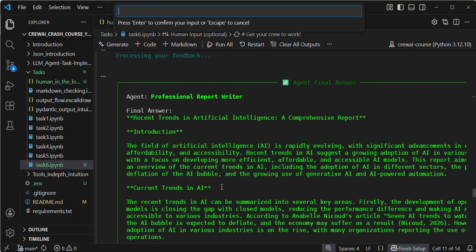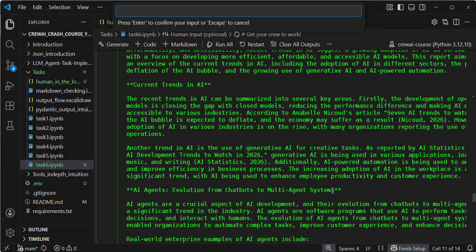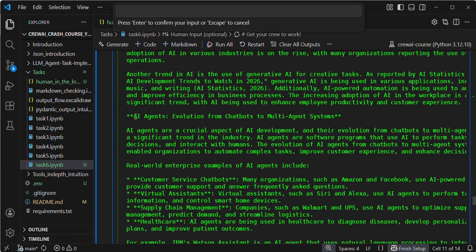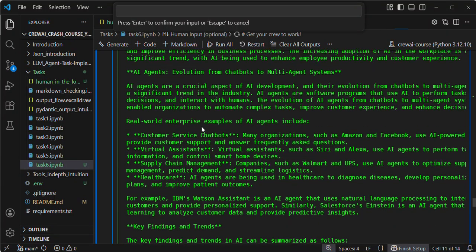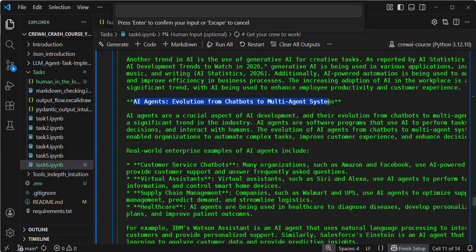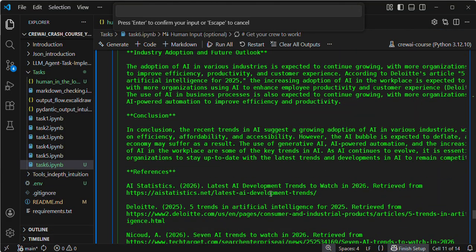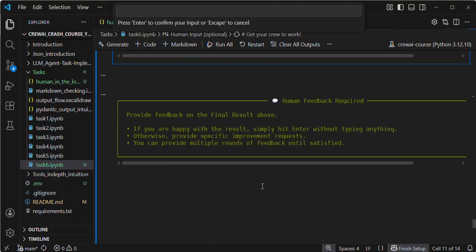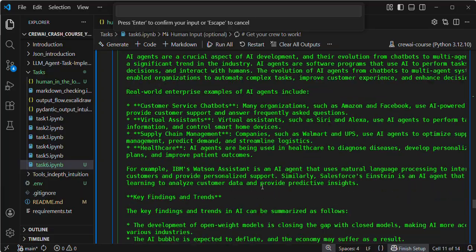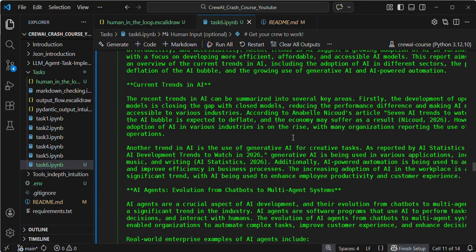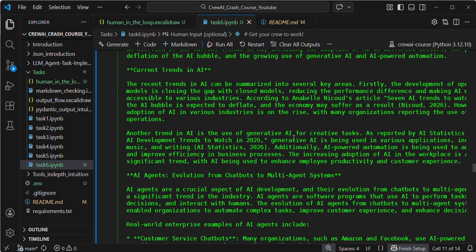If you see, current trends in AI, AI agents, this is the thing. It was able to add this particular concept in my report, right? Then key findings and trends, industry adoption and future outlook, conclusion, references. Hereafter I don't require anything, it satisfies my requirement, so I just press escape. That's how you finish the human in the loop.